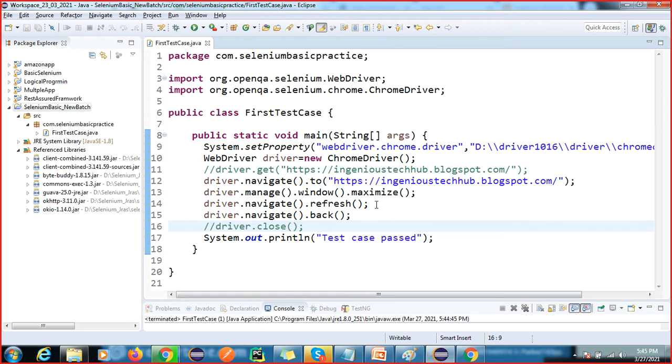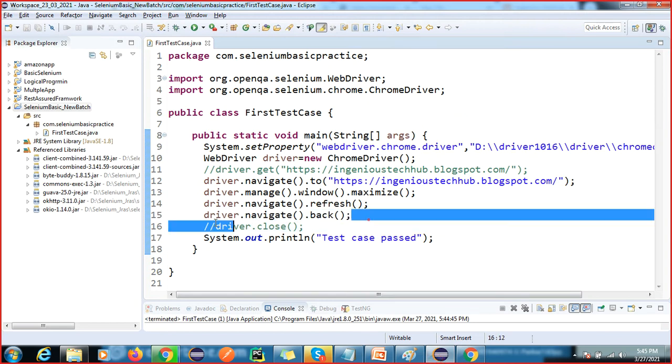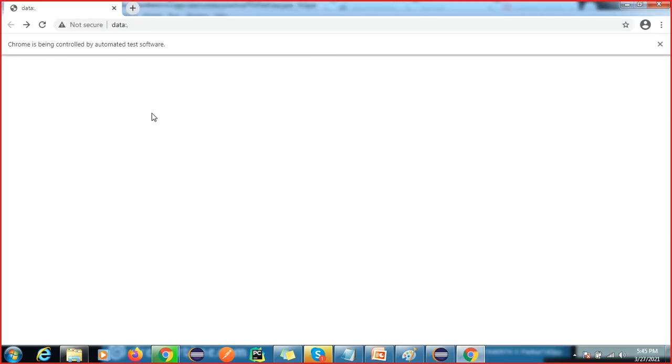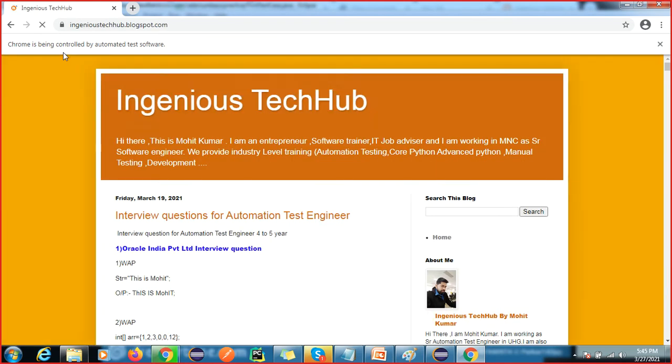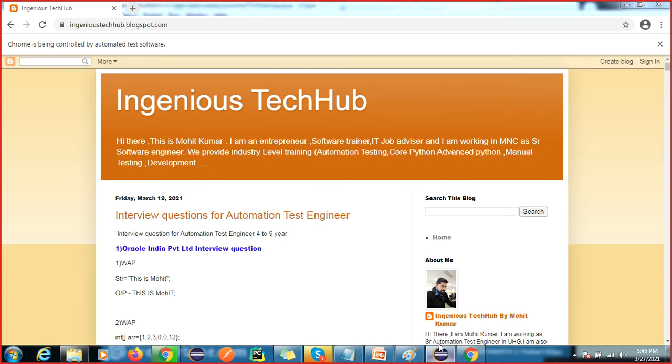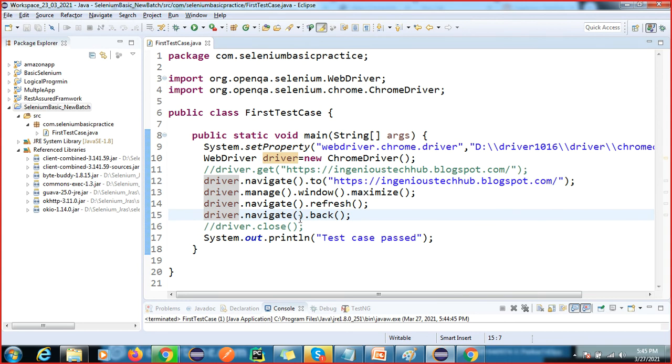Someone will ask you, you are going back, so you have to do the validation: is this page coming or not? Got it, right? Before this the page was there, what is your proof that you have done the validation? We are not able to see. Or your manager will ask you how they can understand. So you have to do proper validation of the page.